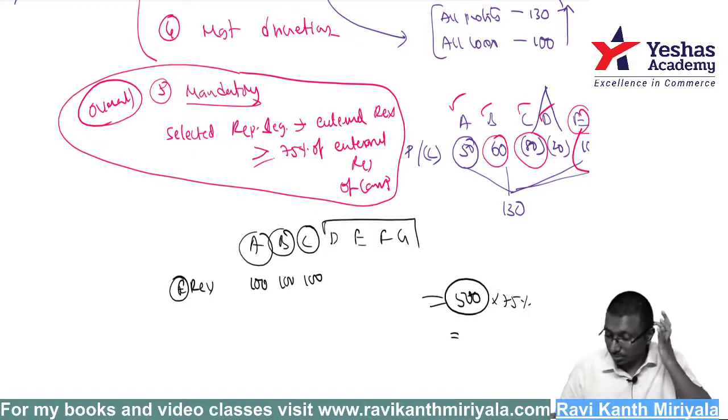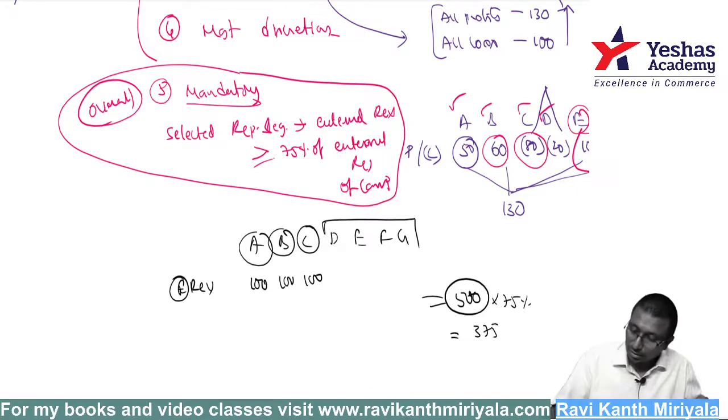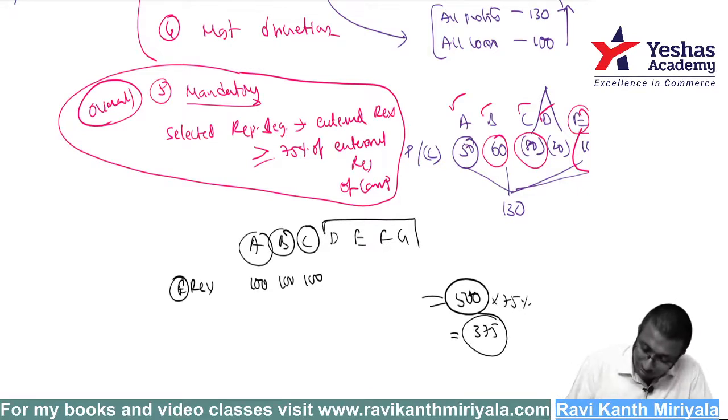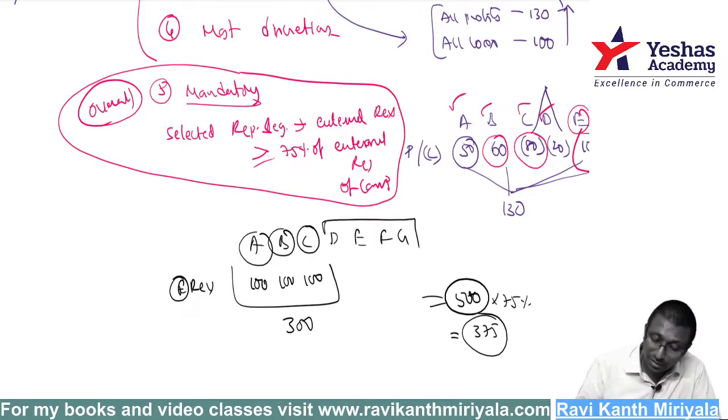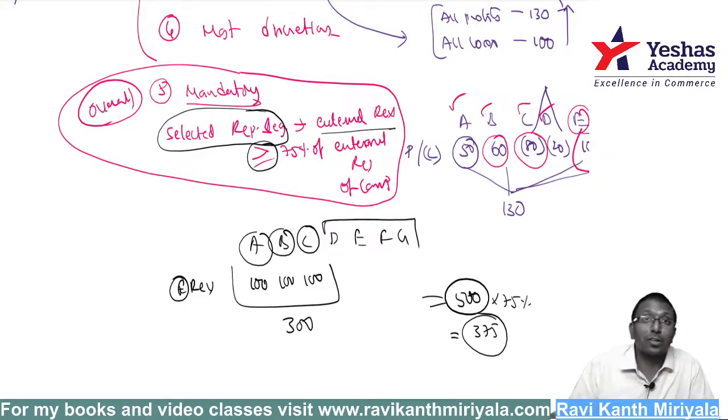500 into 75%, that is 375, correct? Yes, 375 will come. But which reportable segments have been selected by us? ABC. So ABC total, how much is coming? 300. Correct? Now, what are we saying? The selected reportable segments' external revenue should be a minimum of 75% of the total.